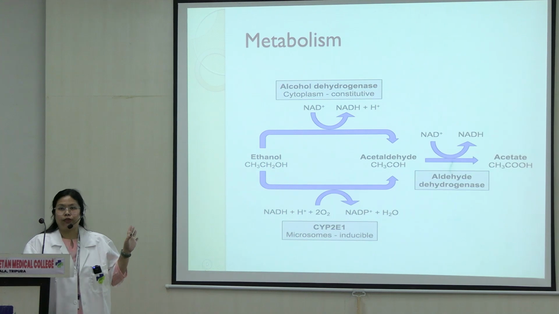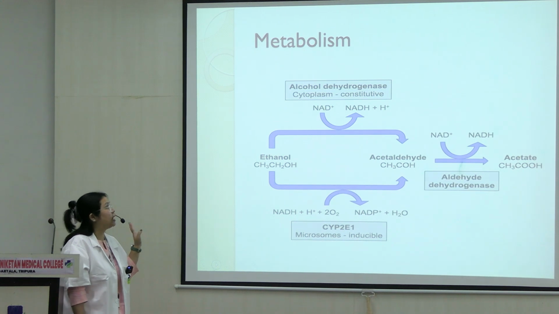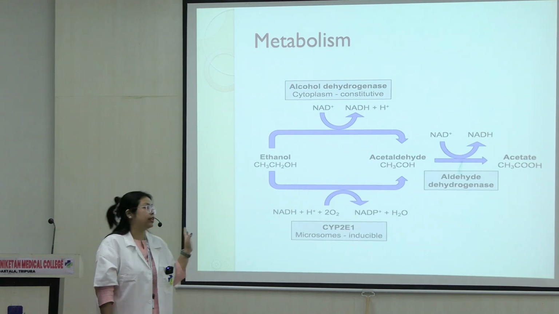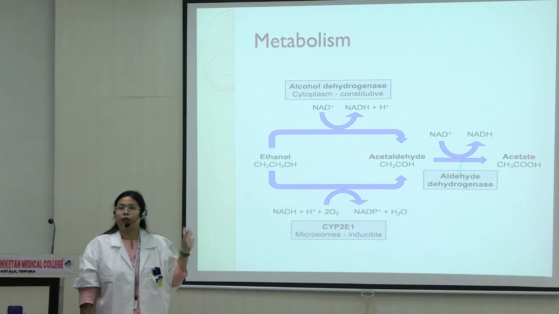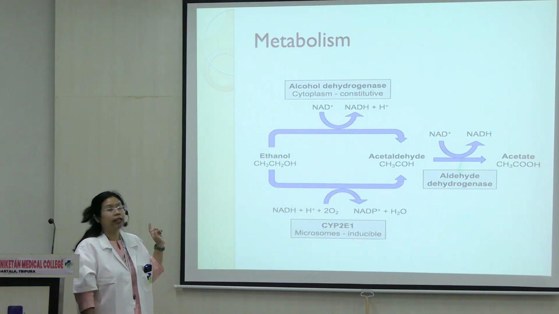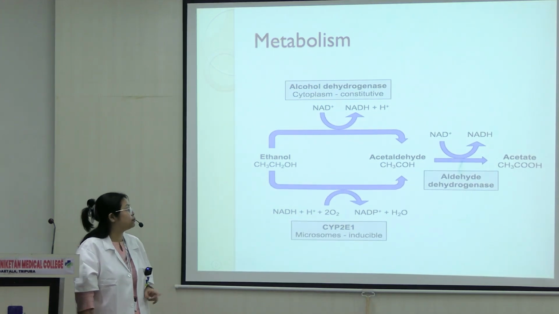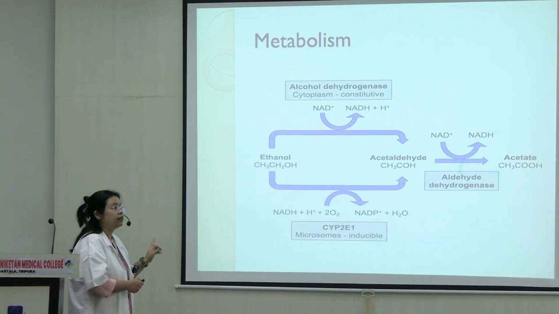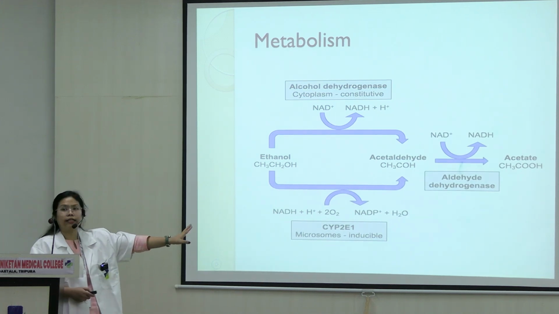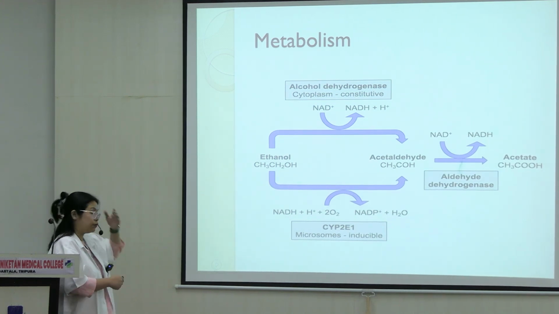This is the picture you should remember for your exam. Only 2 main enzymes are involved: alcohol dehydrogenase and aldehyde dehydrogenase. So ethanol in the liver gets converted into acetaldehyde, which is, by the way, very toxic for the body and for the liver. As soon as acetaldehyde is formed with the use of alcohol dehydrogenase, it has to be quickly converted into acetate. That is helped by aldehyde dehydrogenase. As you will see in this picture, NADH is being formed in both of these, right? Ethanol to acetaldehyde, acetaldehyde to acetate, both of them form NADH. So a lot of NADH is being formed, remember that. Later on it will be used.